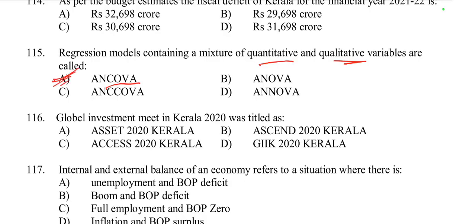So option A is right, ANCOVA. ANCOVA is used to examine the influence of one or more categorical independent variables on the continuous dependent variable while controlling for the effect of other continuous variables. This method blends regression analysis with ANOVA techniques to analyze the relationship between variables. So it is called ANCOVA, analysis of covariance.